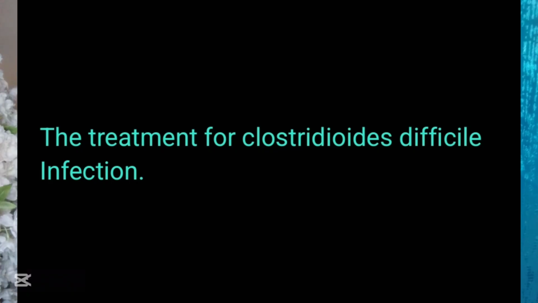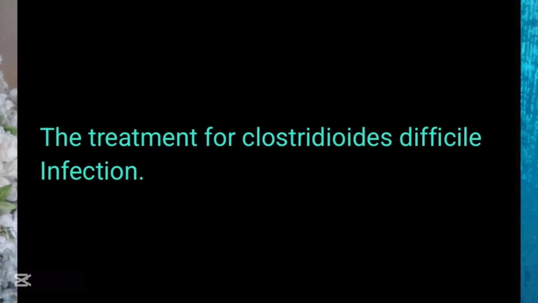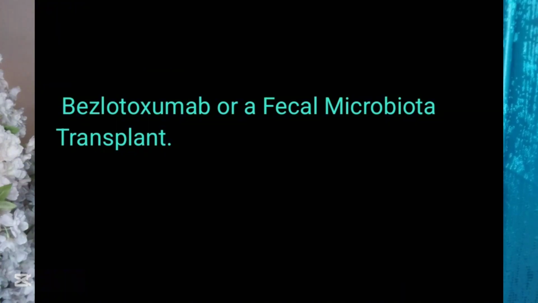However, if the patient was given fidaxomicin in the first episode, we should always give bezlotoxumab in these patients. For patients that get second recurrences or subsequent recurrences, we usually employ bezlotoxumab or a fecal microbiota transplant.